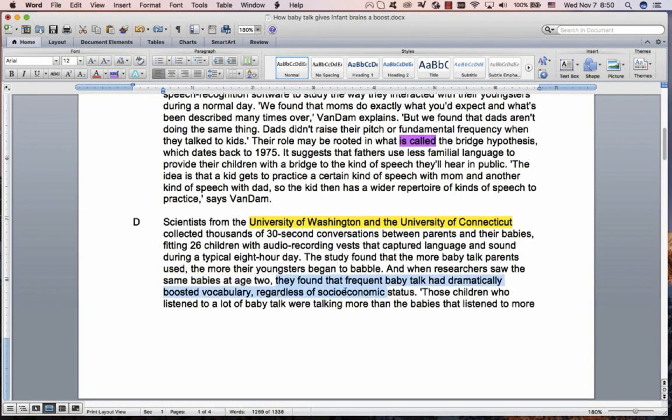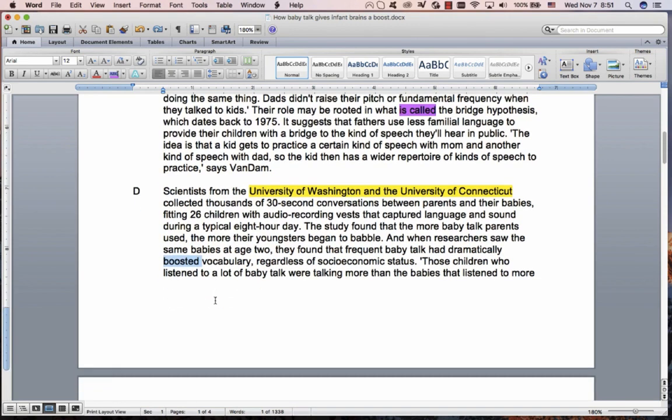So this is what we want. This was a very key piece of scanning language, and I'll just repeat it. In these summaries, find all of the language that you can. It really directs you to the answer. So they found that. Can you see anything about larger? And it's actually this. They had much larger. Their vocabulary was boosted. But the problem is, we were looking for a singular.